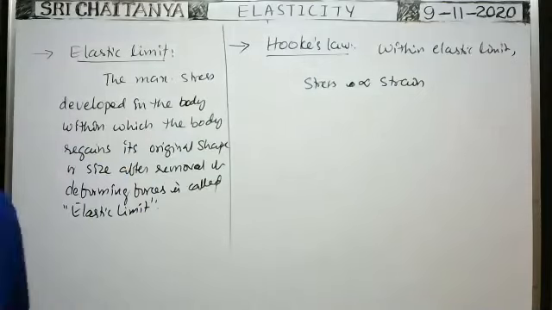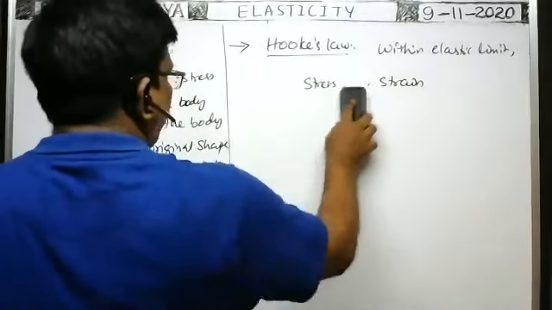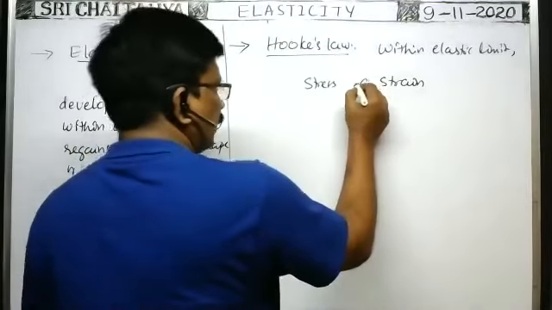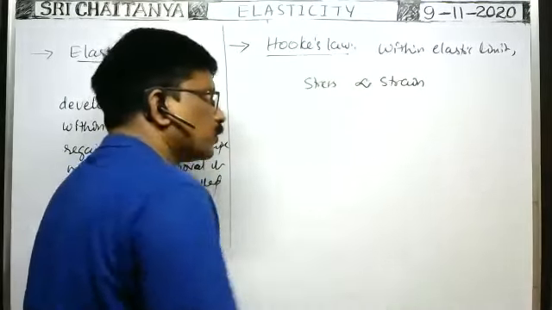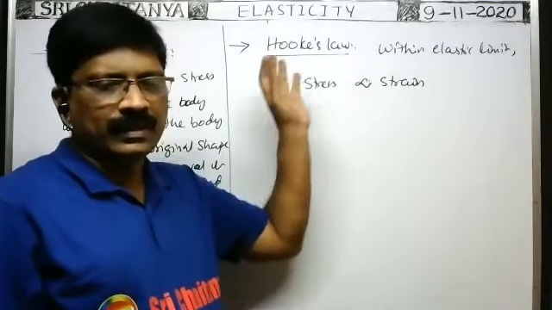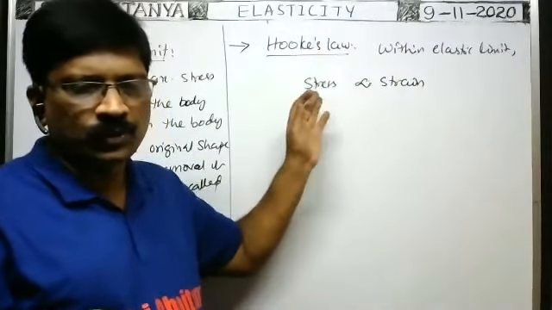According to Hooke's law, within the elastic limit, the stress developed in the body is directly proportional to strain.